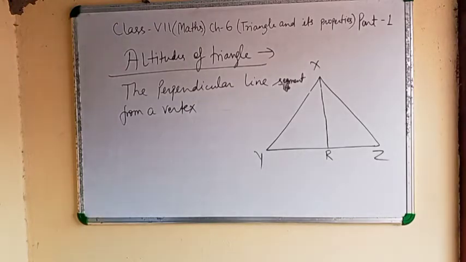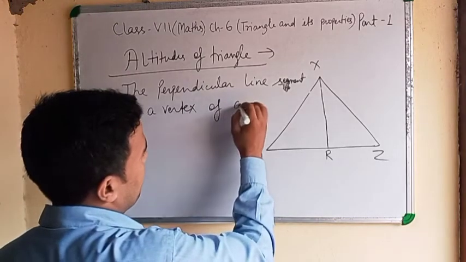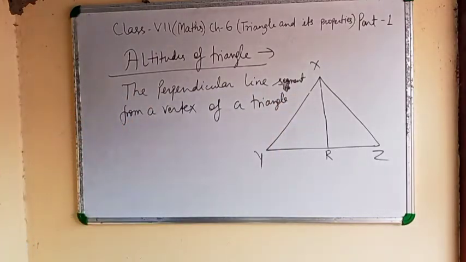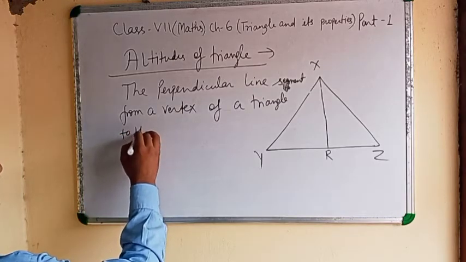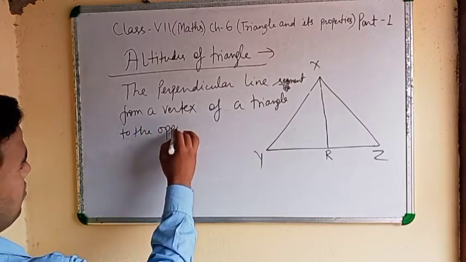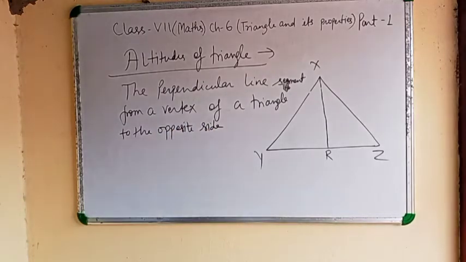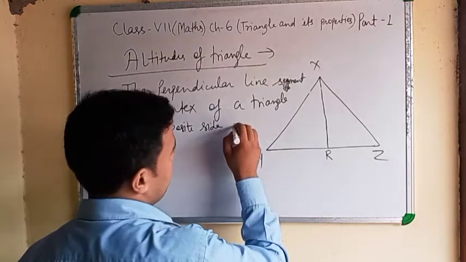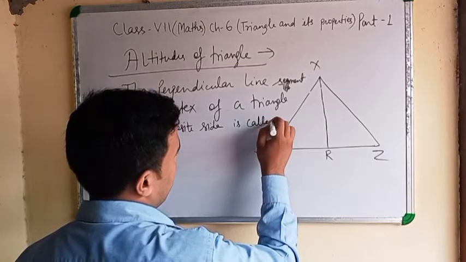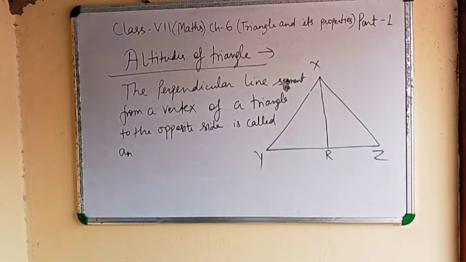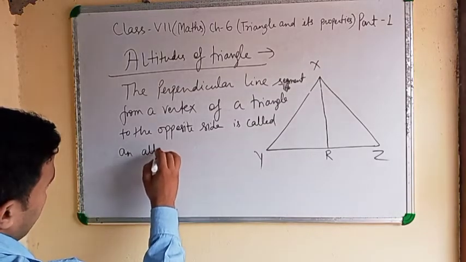From vertex of a triangle to the opposite side is called an altitude of triangle.